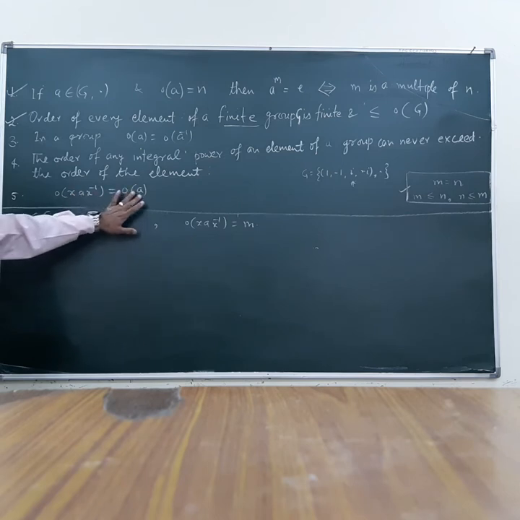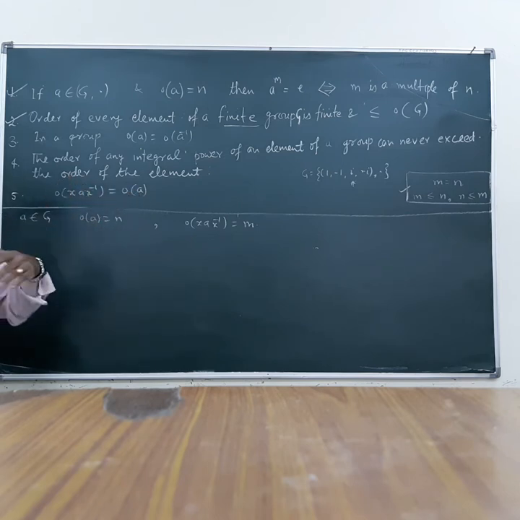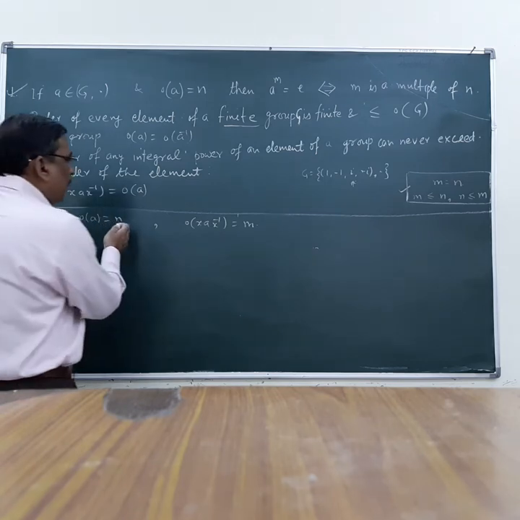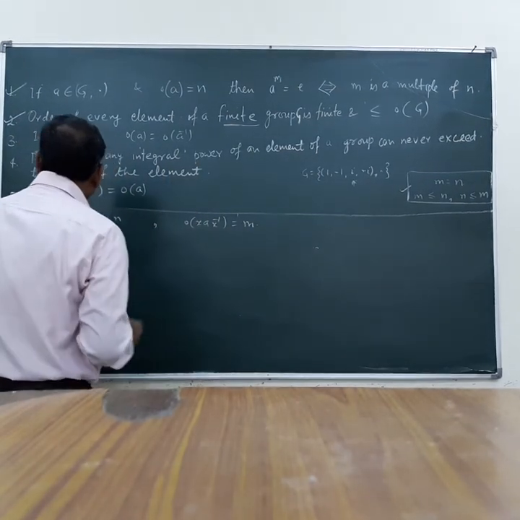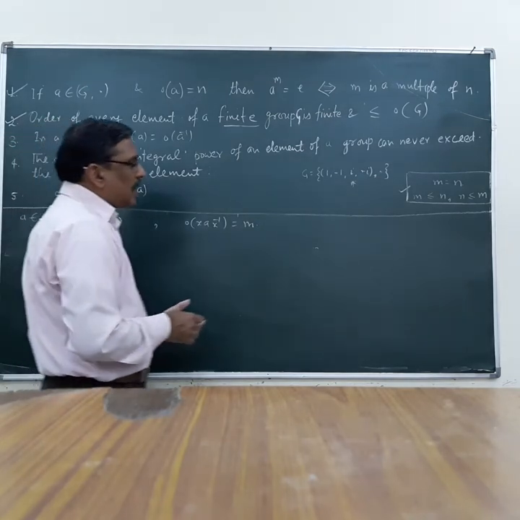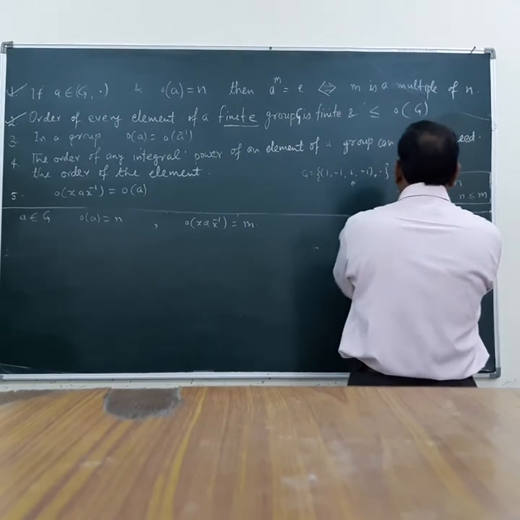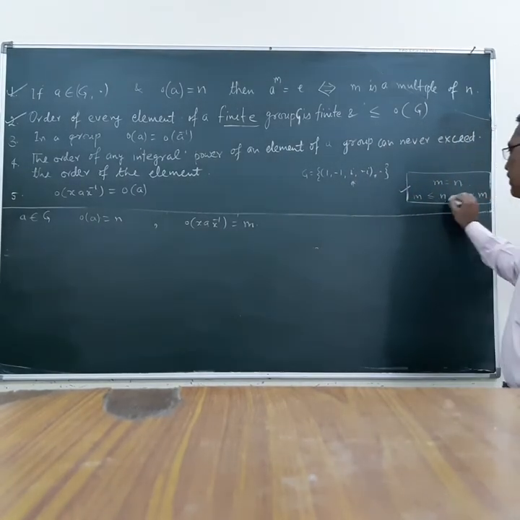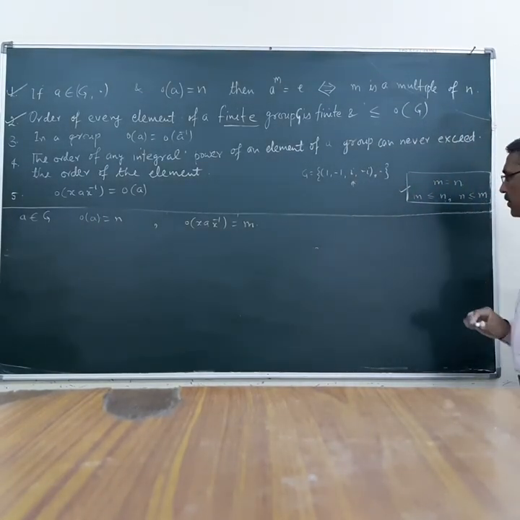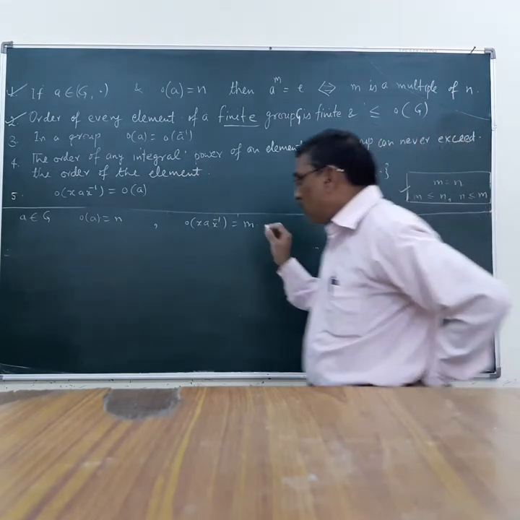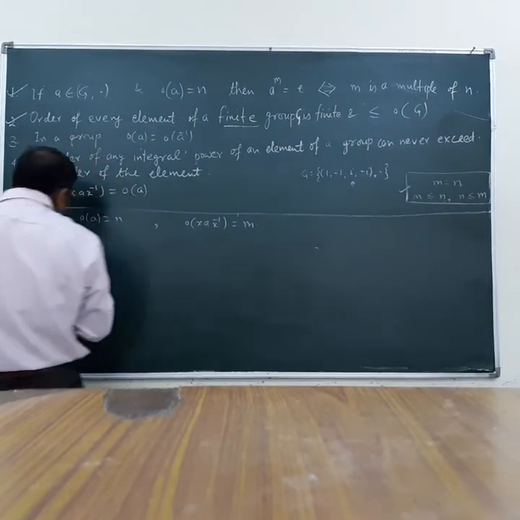These two elements, aXa inverse, x is an element of G, have different orders. Let us suppose that; now our target is again to prove that m is equal to n. It means we need to prove m is less than or equal to n, and n is less than or equal to m. So let us start with this.